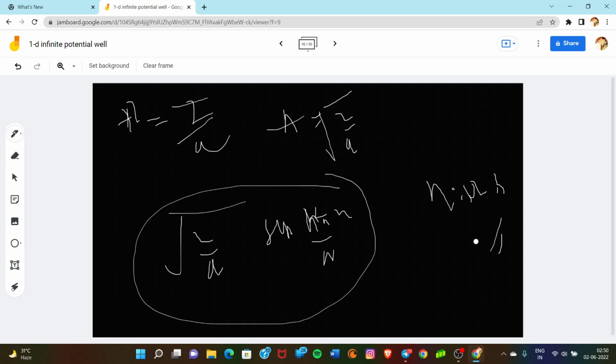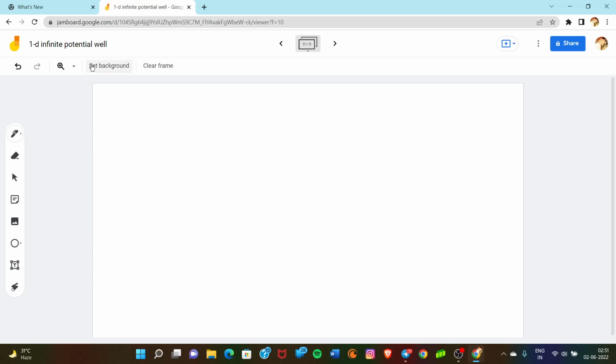Minimum eigenenergy or minimum zero point energy is for n equal to 1, and for eigenfunctions we have n from 1 only, sin(n pi x upon a). We cannot put n equal to 0 because again it will tend to 0, and we will have no wave function simply.